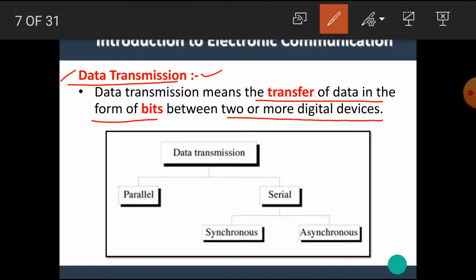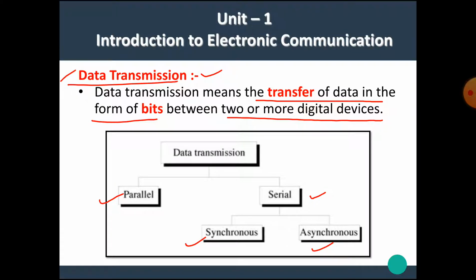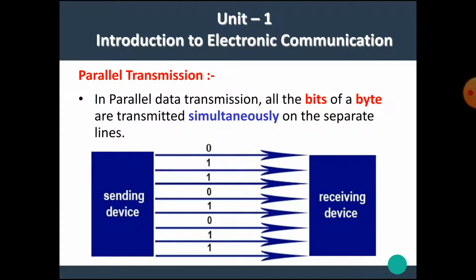There are mainly two types of data transmission. First one is parallel data transmission and second one is serial data transmission. Serial data transmission is further divided into two types: synchronous data transmission and asynchronous data transmission. Let's see the details about each data transmission type one by one.